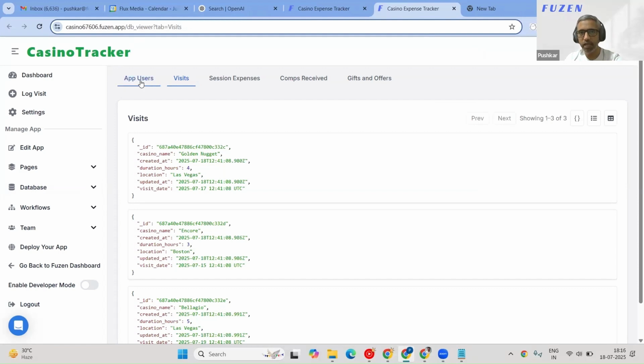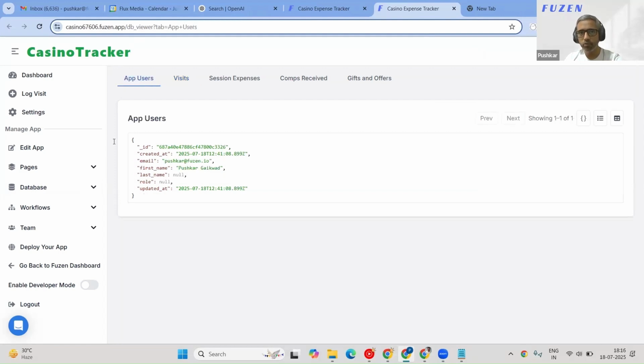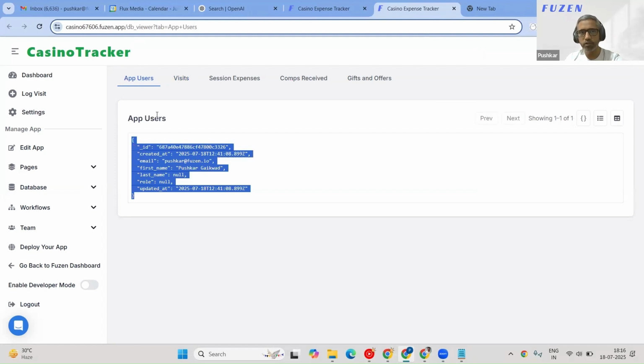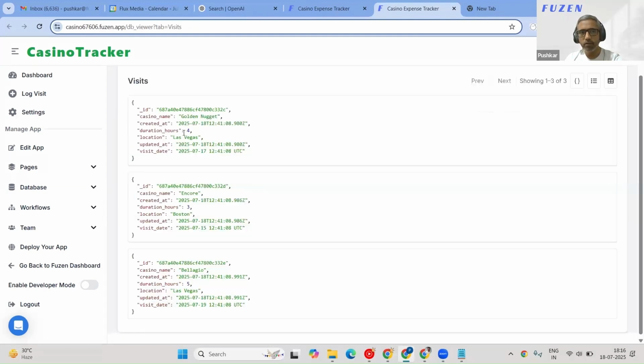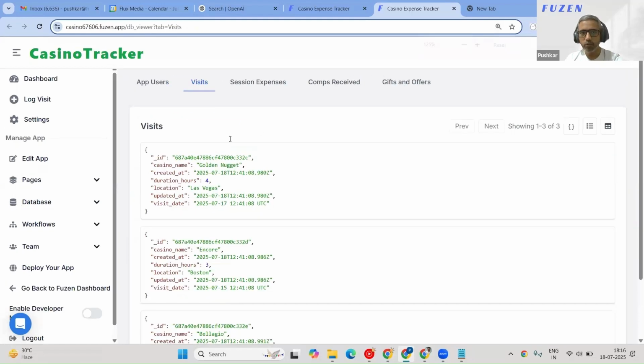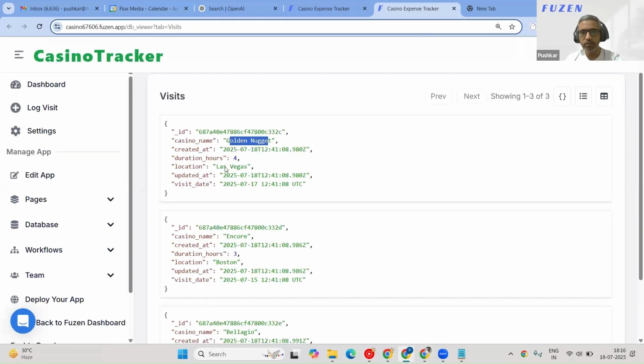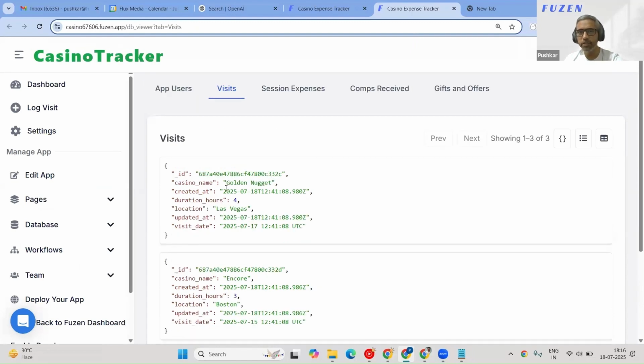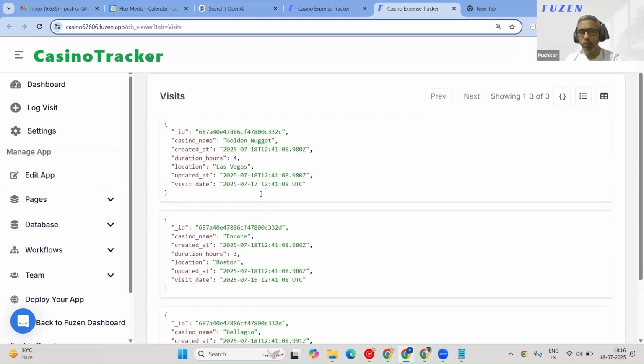This is the database where we have app users. Right now I'm building it, so I'm the only one using it. I'm the single user here. You can see visits. In visits, it's tracking where the visit was, so Golden Nugget Casino in Las Vegas, and how long it was. So this is the data that it has created. This is all dummy data created by AI, but it gives us a sense of what kind of data we can expect to be captured.